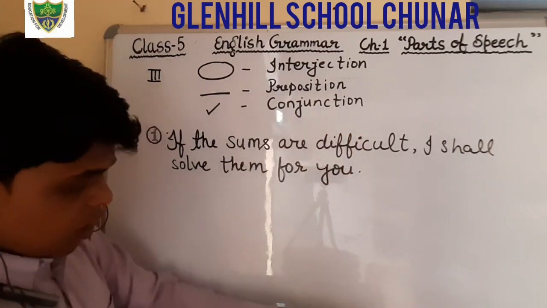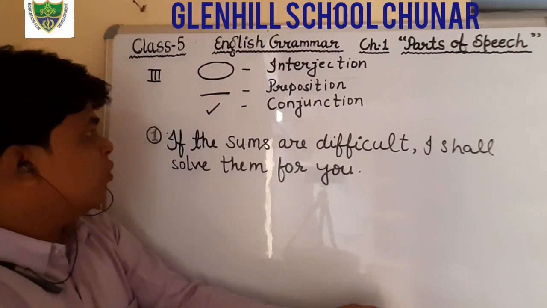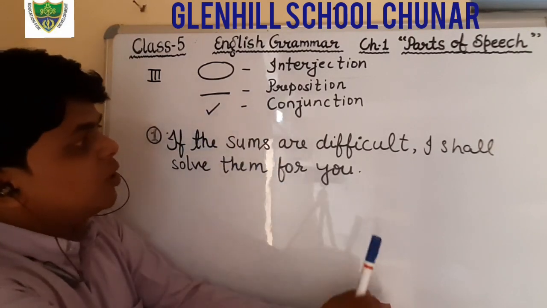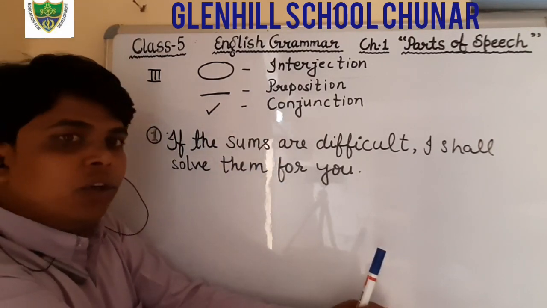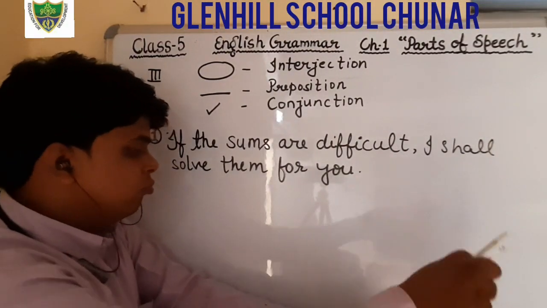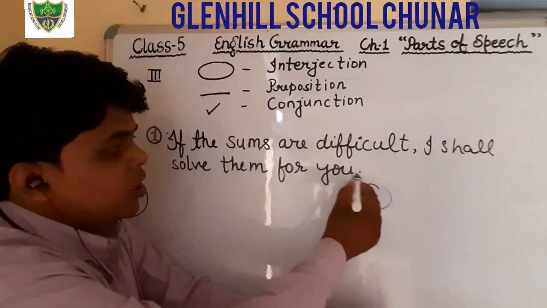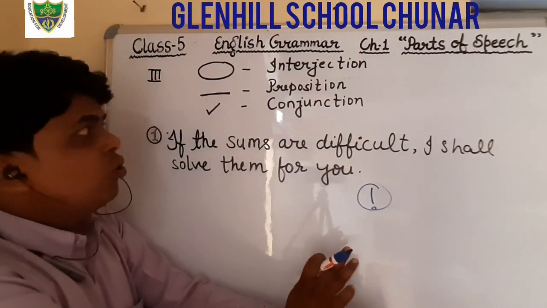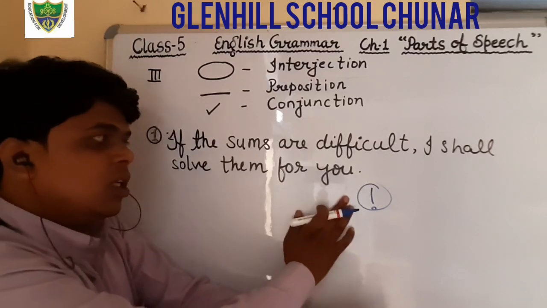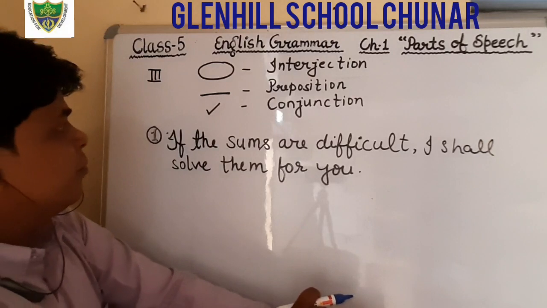Okay, and now what you have to do: circle the interjection. You just find out whether there is an interjection word in this sentence. I have told you that after an interjection we put an exclamation sign, but there is no exclamation sign in this sentence, so there is no interjection in this sentence. Okay, now come to the preposition. We will search for the preposition.